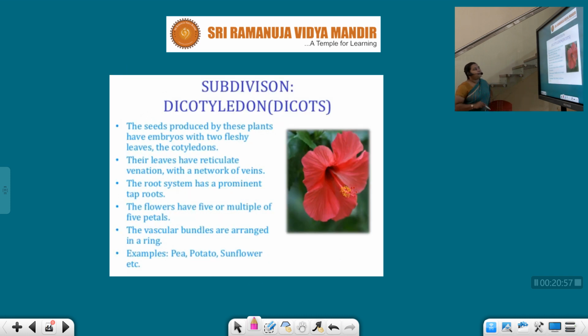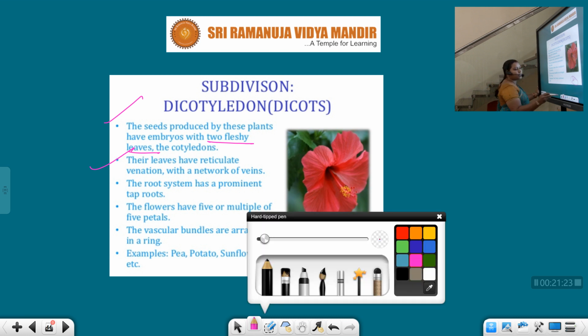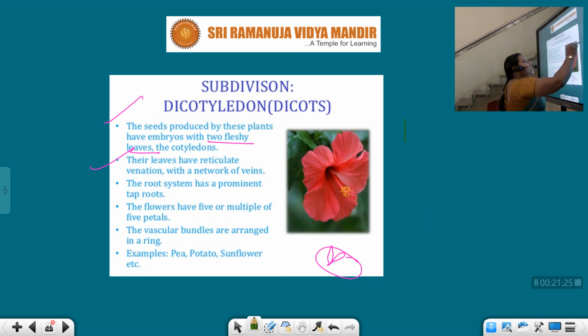Subdivision: Dicotyledons, in short we can call them dicots. The seeds produced by these plants have an embryo with two fleshy leaves, which are the cotyledons. The leaves have reticulate venation with a network of veins.